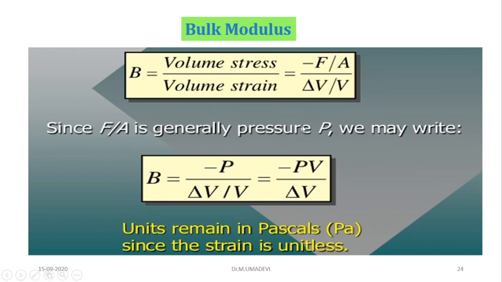F by A is generally denoted as pressure, so this equation becomes B is equal to minus P divided by delta V by V. We can rearrange it as minus PV divided by delta V. Strain is unitless because the volume gets cancelled. So it is unitless. This is about bulk modulus.